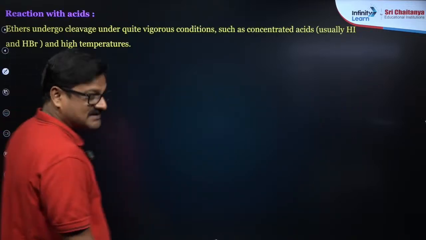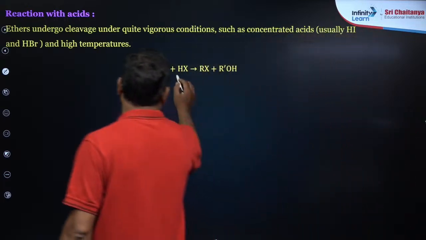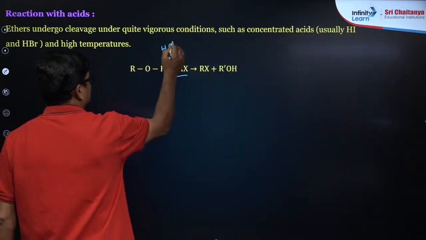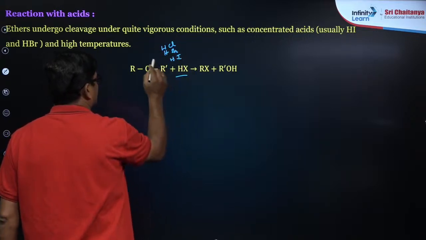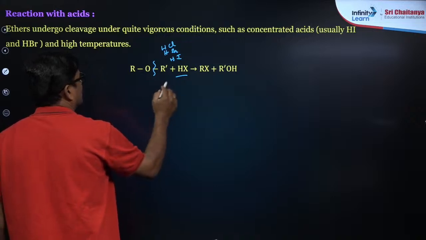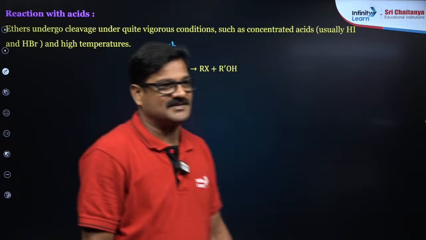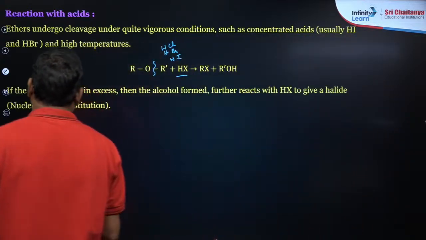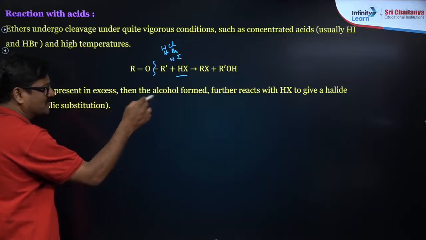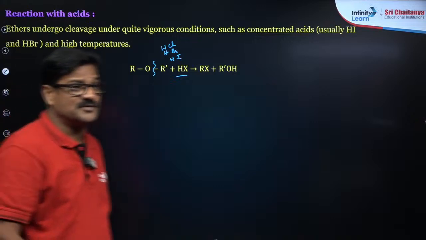Now, reaction with acids is very important. Ethers react with HX. HX means it can be HCl, HBr, or HI. The ether is broken so that you get ROH and RX. If the acid is present in excess, the alcohol formed further reacts with HX to give the halide, which is a nucleophilic substitution.